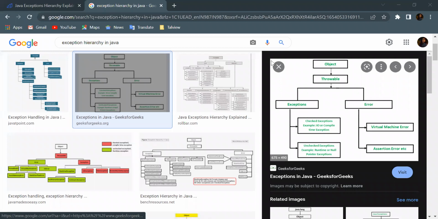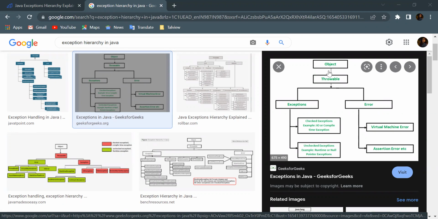So this is the hierarchy of exception. You can see here. Object is the father class of everyone. You guys know it, right? Yes. In Java, everything is inside the object. It is the father class of everything.